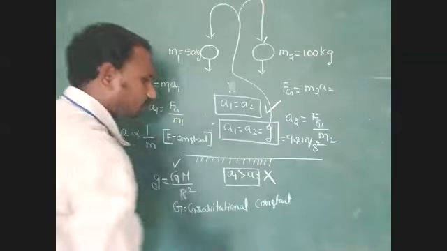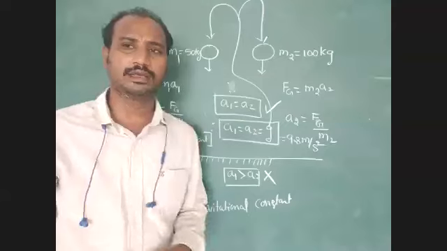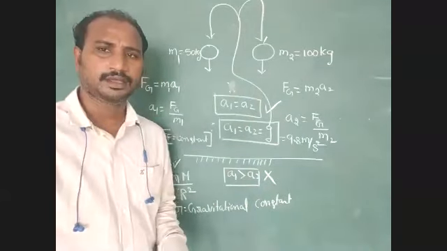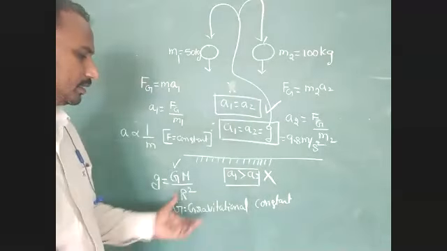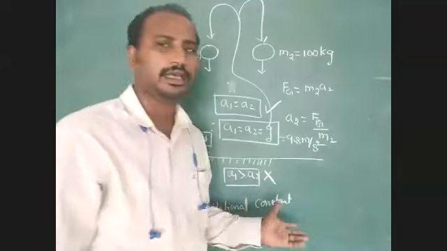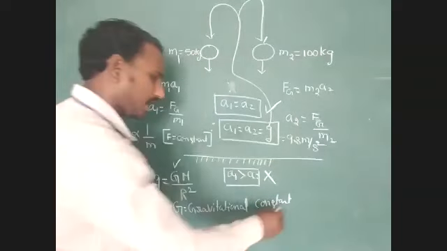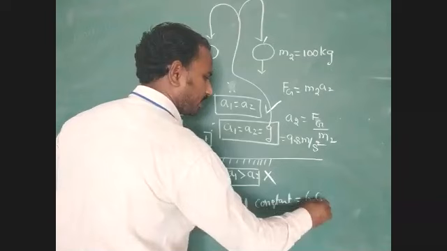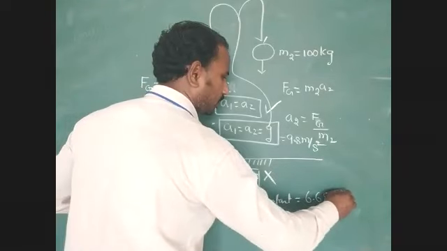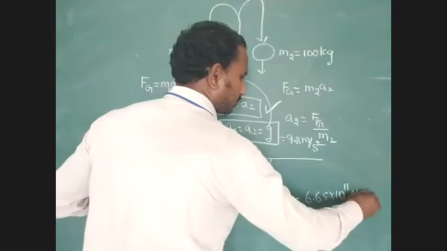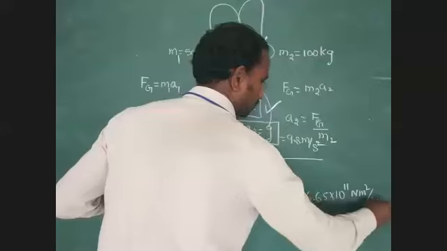This value is fixed. So G value is the gravitational constant. In our entire universe, this value is fixed, how much? 6.65 into 10 to the power of 11 Newton meter square per kg square.